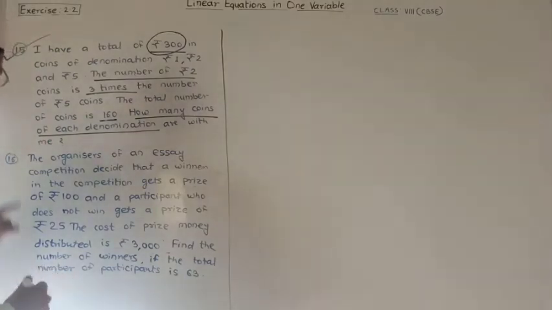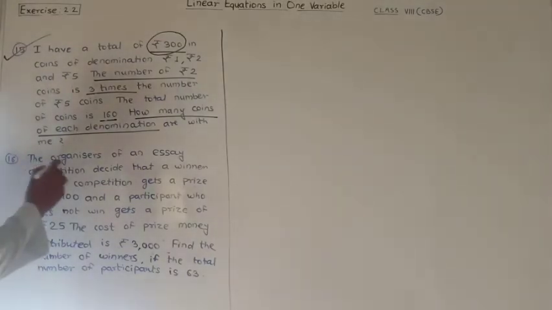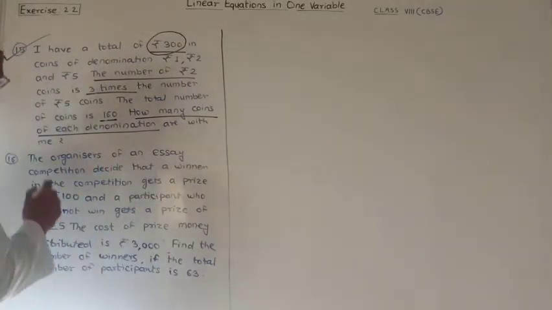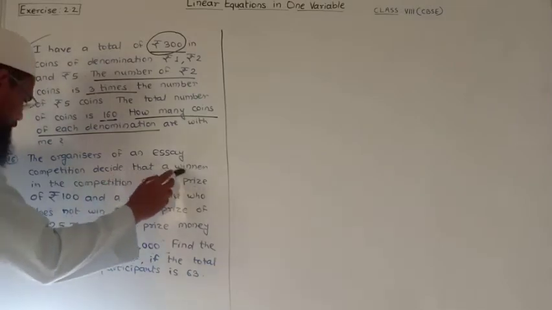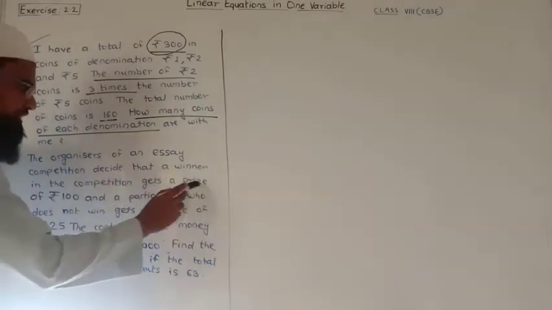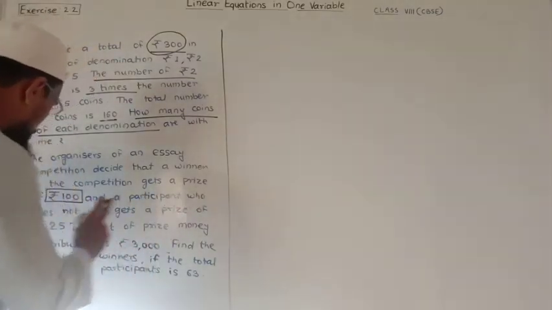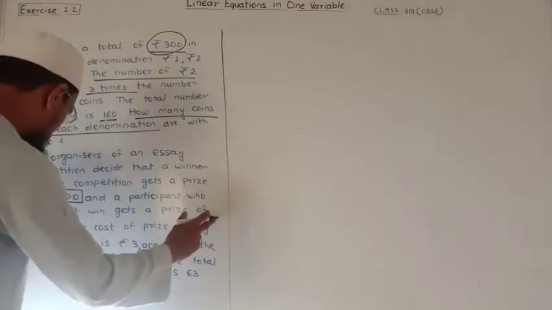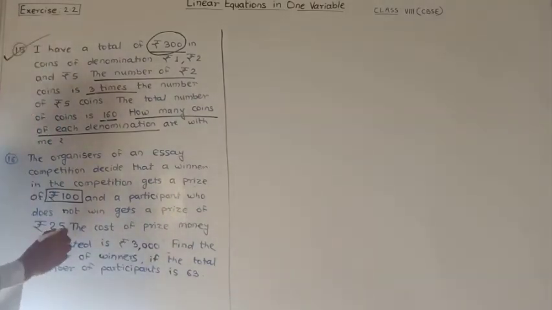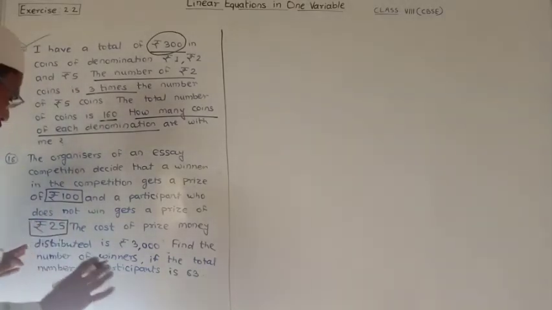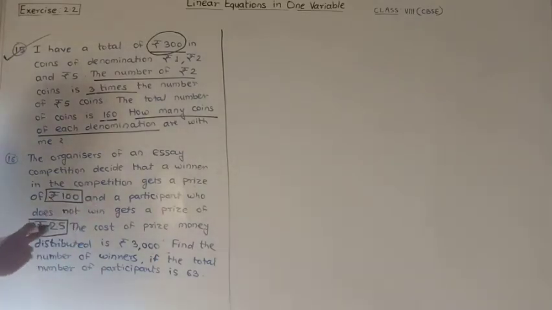Now come to question number 16. Here question number 16 is: the organizers of an essay competition decide that a winner in the competition gets a prize of rupees 100. So each winner gets rupees 100 and a participant who does not win gets a prize of rupees 25. So each participant who does not win will get rupees 25.